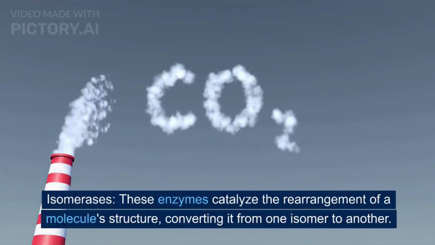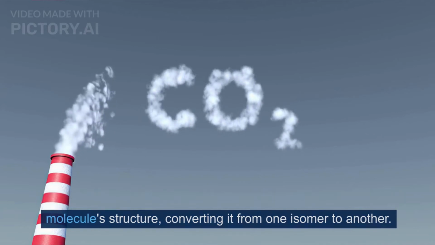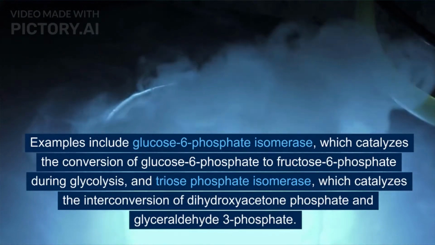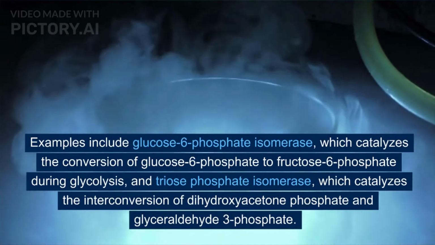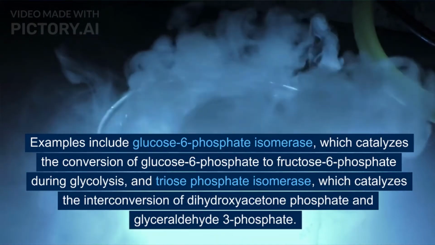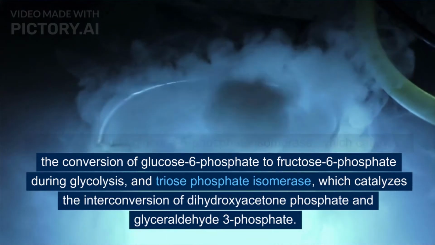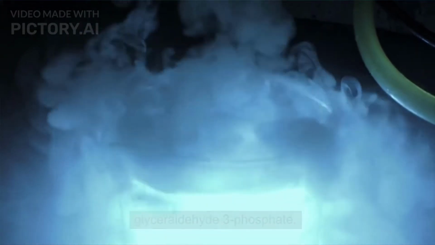These enzymes catalyze the rearrangement of a molecule's structure, converting it from one isomer to another. Examples include glucose 6-phosphate isomerase, which catalyzes the conversion of glucose 6-phosphate to fructose 6-phosphate during glycolysis, and triose-phosphate isomerase, which catalyzes the interconversion of dihydroxyacetone phosphate and glyceraldehyde 3-phosphate.